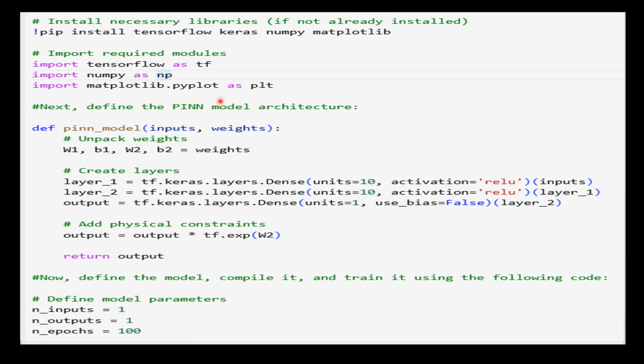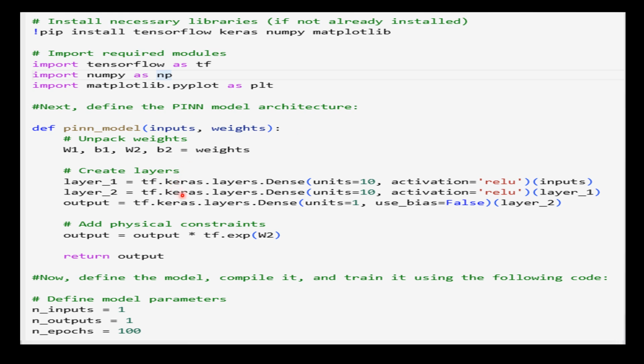In the first step, we will install the necessary libraries. So the script starts by installing the required libraries, TensorFlow, Keras and NumPy, if they are not already installed. After installing them, you will define the PIN model architecture. So a function PIN model is defined that takes an input, weights and returns an output. Now here the function creates two dense layers with 10 neurons each, followed by a third dense layer with 1 neuron. And the output is then multiplied by an exponential term controlled by the weight W2.